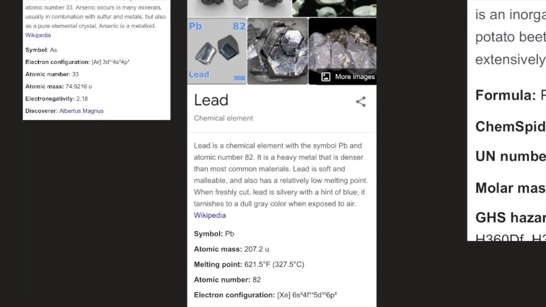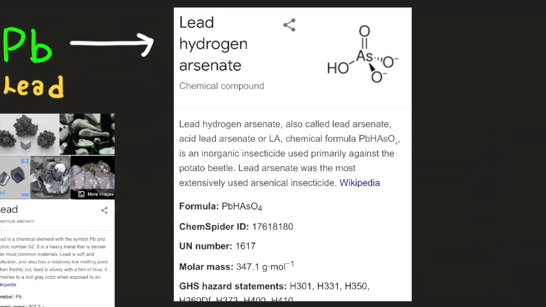Its atomic number is 82. Its electron configuration is xenon, 6s2, 4f14, 5d10, 6p2. Its electrons per shell is 2, 8, 18, 32, 18, and 4. So here we have lead hydrogen arsenate.